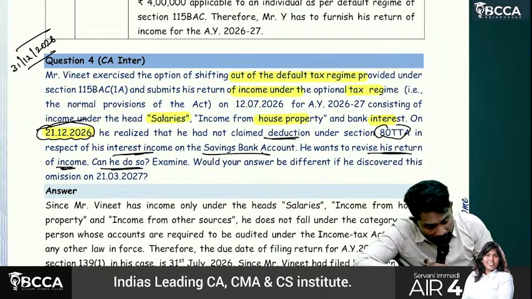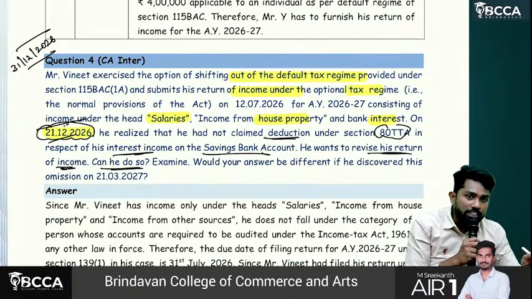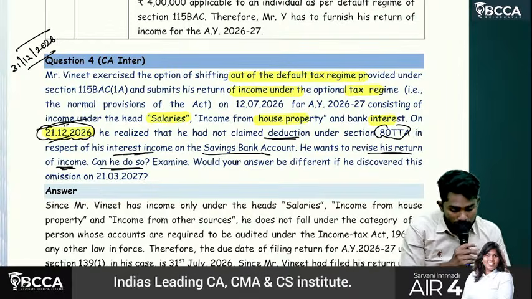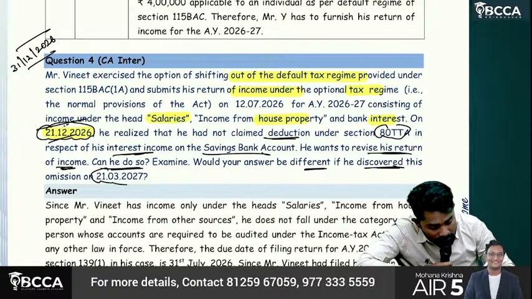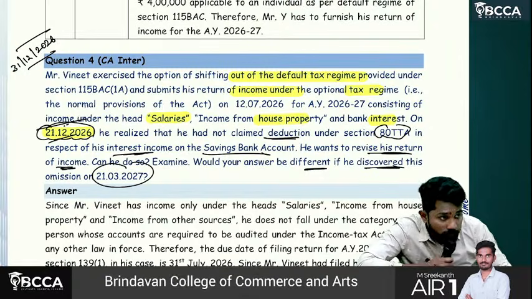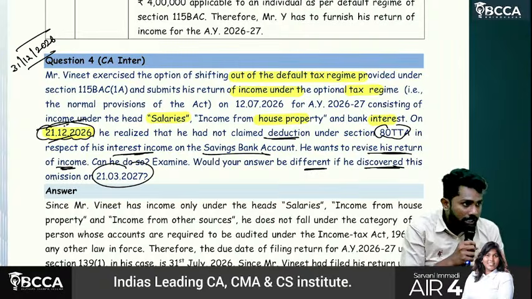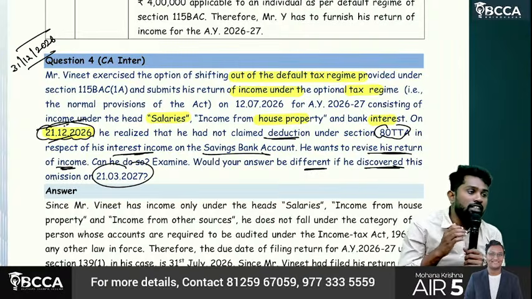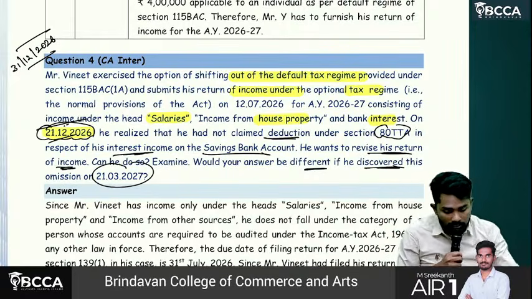So he filed on 21st December. It is a what? Belated return. Even though it is a belated return, it can still be revised till 31st December 2026. Would your answer be different if he had discovered this on 21st March 2027? Yes, the answer will be different. By that time, the time limit to revise the return under section 139(5) has expired. So you don't have the option to revise.